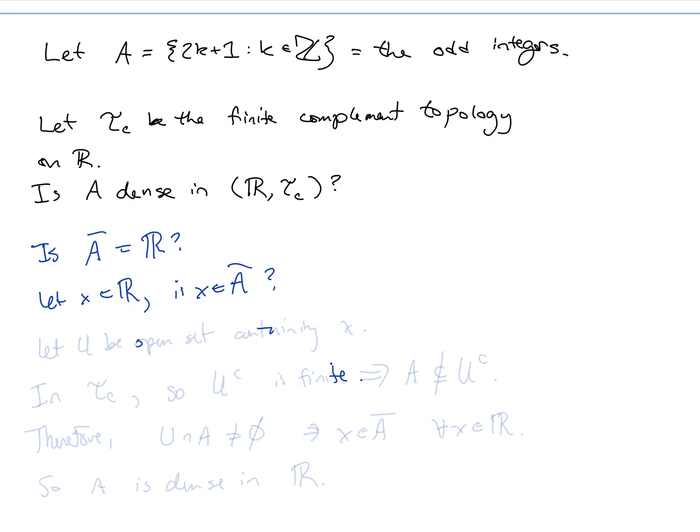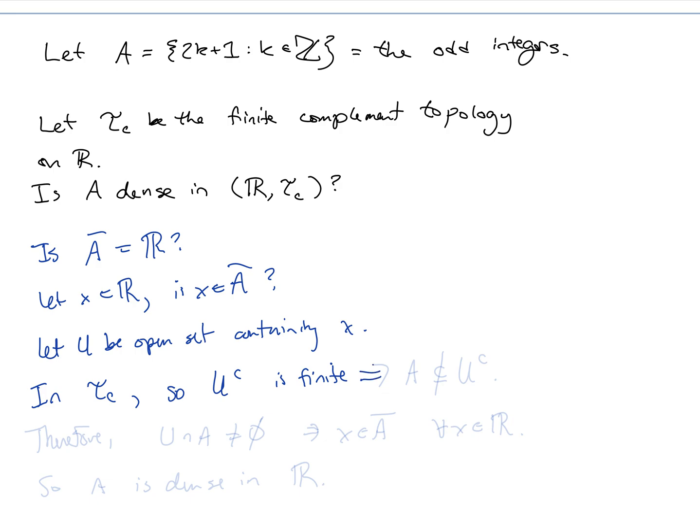So to determine this, we can let U be an open set containing X. So use an open set containing X in the finite complement topology, so in tau sub C, and it contains X, so it's non-empty. So U complement is finite. That's by definition of the finite complement topology.